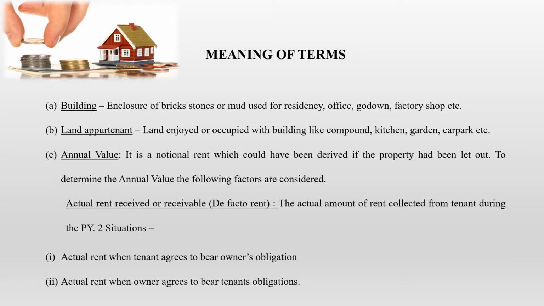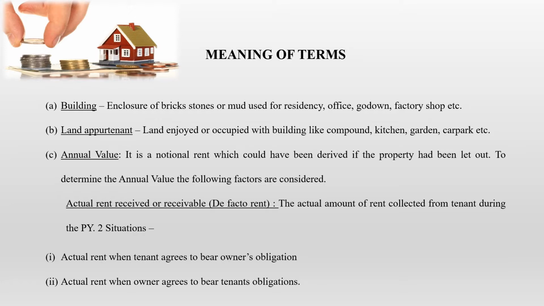Then the third factor that you need to remember, the meaning you need to know, is annual value. It is a notional rent which could have been derived if the property has been let out. To determine the annual value, the following factors have to be considered. Actual rent received or receivable, that is de facto rent. Another term that is given for actual rent received or receivable is de facto rent. The actual amount of rent collected from the tenant during the previous year.